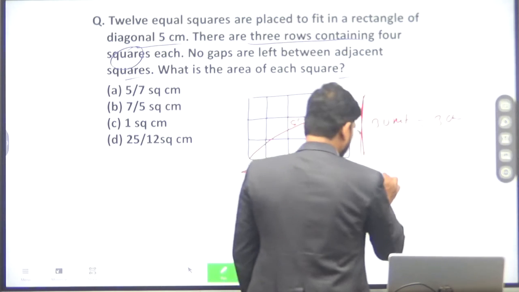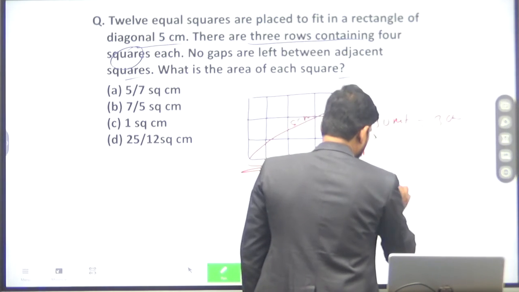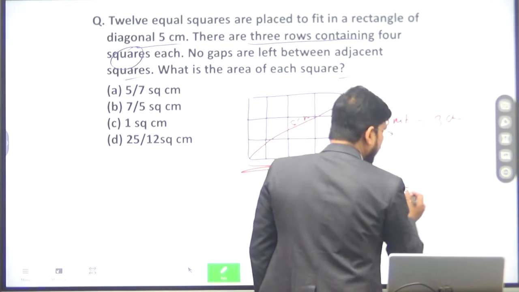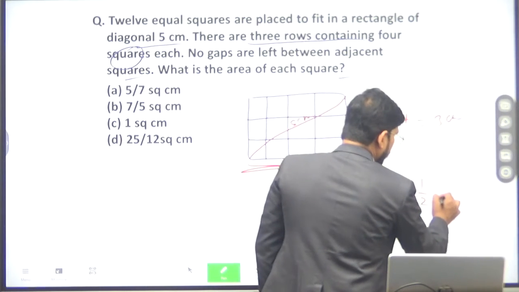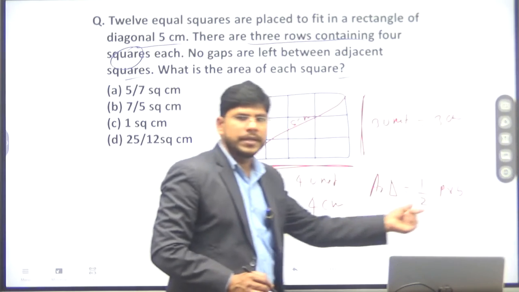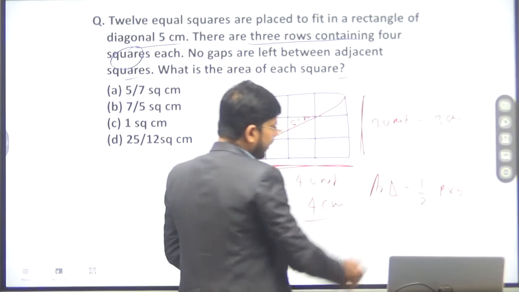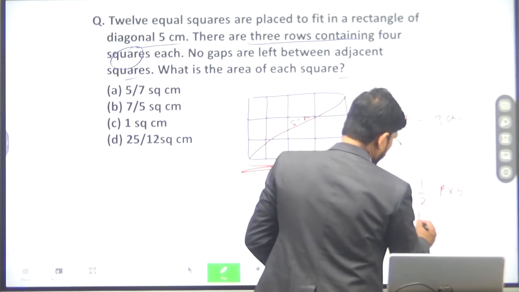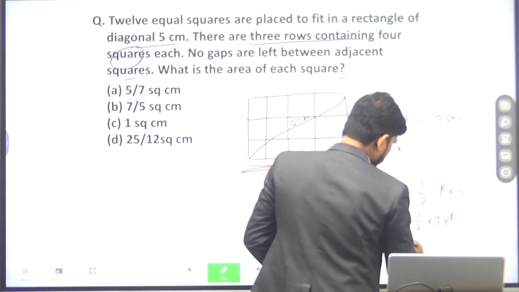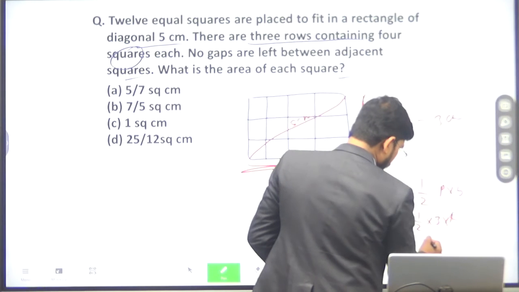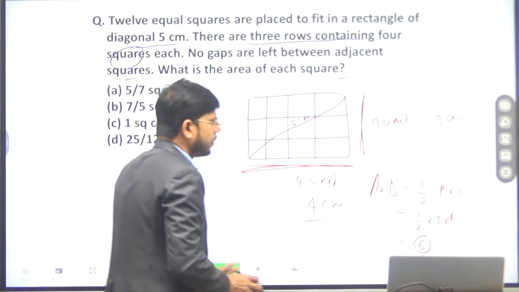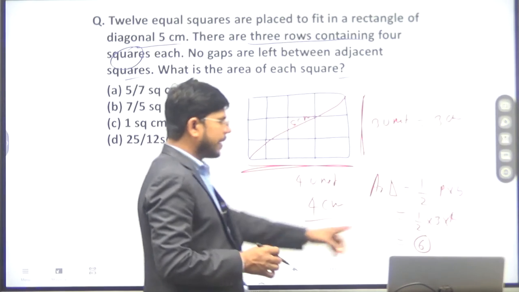Area of a right angle triangle is half into perpendicular into base. Here perpendicular is 3, so half into 3 into 4 is 6. The area will be 6 square cm.